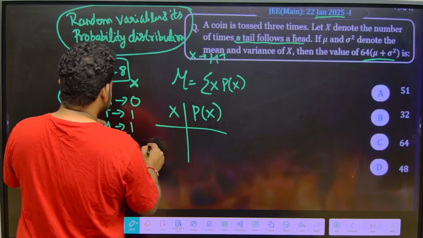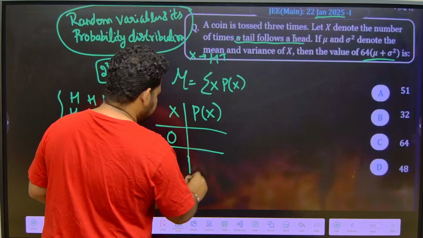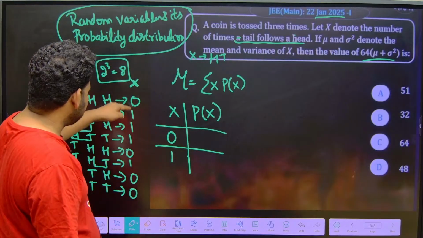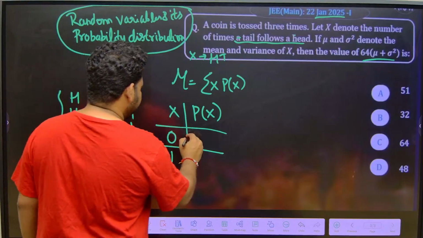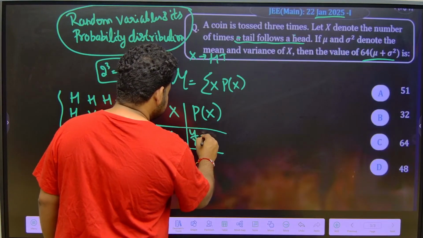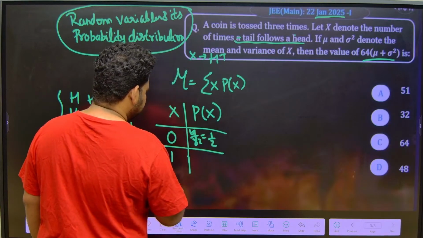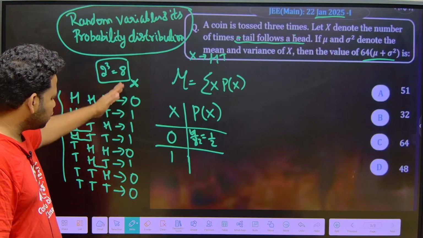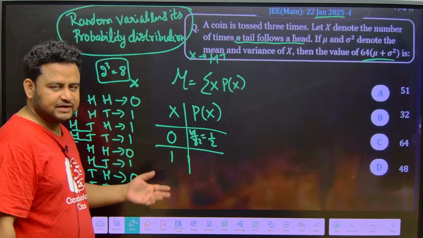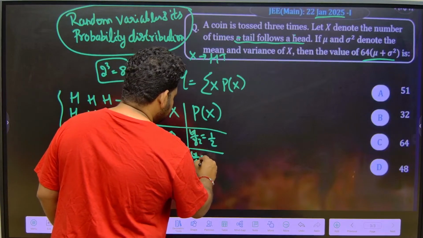So what are the outcomes that we have? 0 and 1. How many times are we getting 0? 1, 2, 3, 4 times out of 8. So 4 out of 8 is equal to 1 by 2. Here also, how many times are we getting 1? 1, 2, 3, 4 out of 8. So I can write it as 4 by 8, which is equal to 1 by 2.